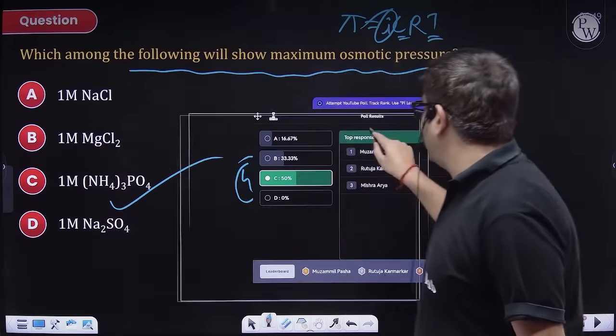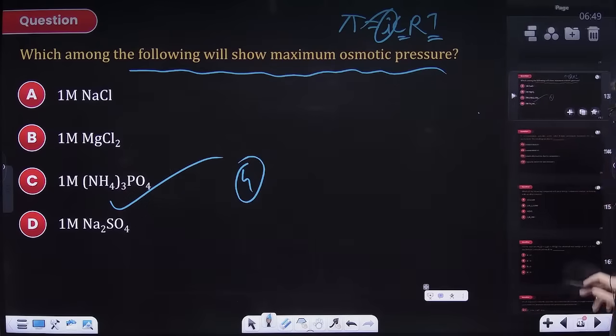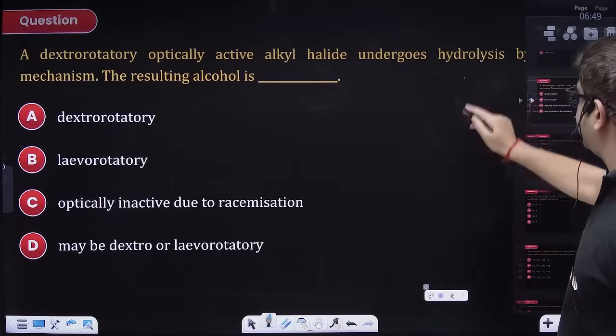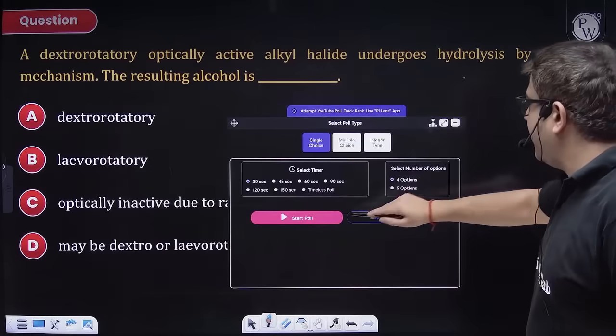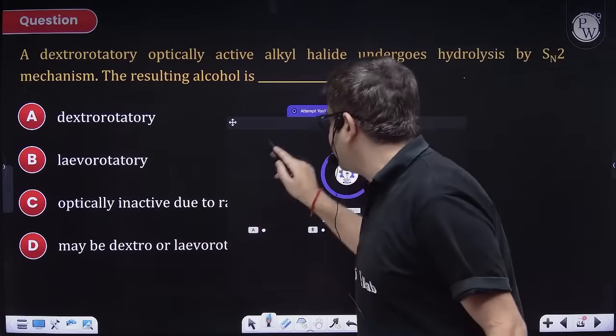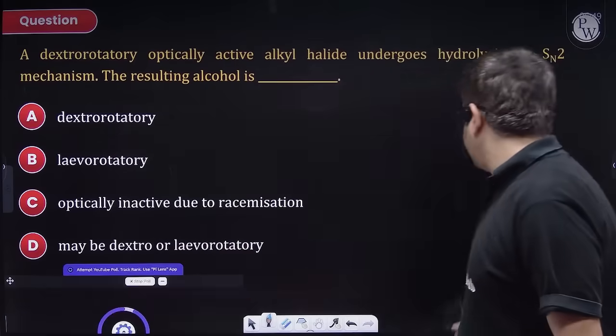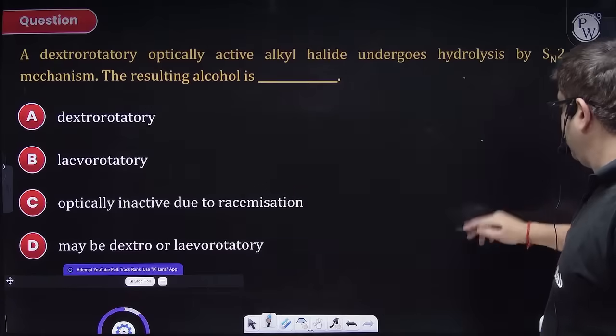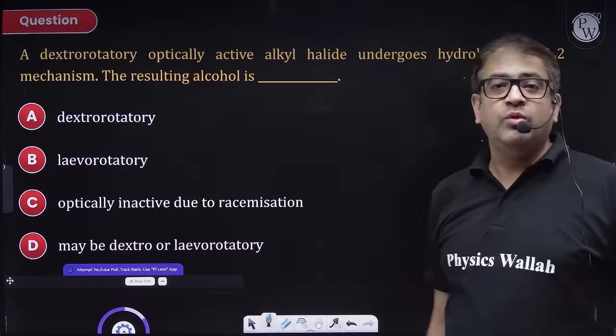The percentage, beta, I want it to be increased, because I am not happy with the percentage. Maybe many of them are not even reading the question properly. Your time starts now, beta. I've already started the time. Chalo, try.